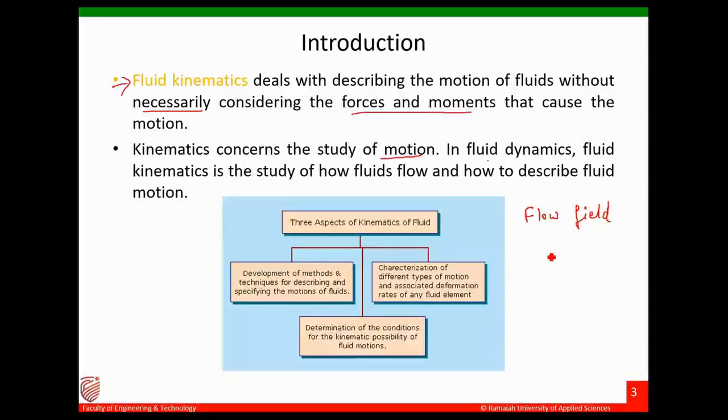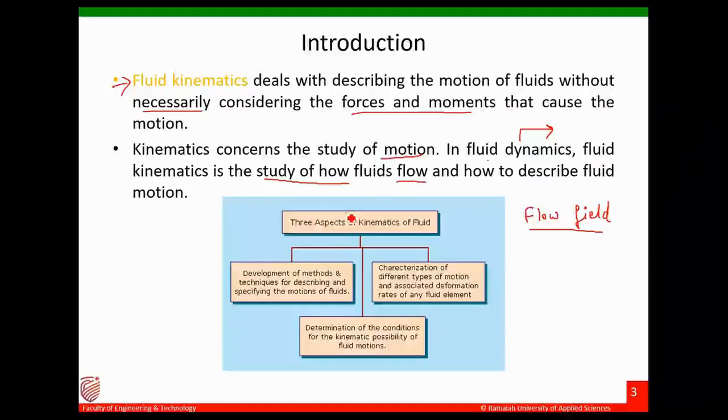Whenever the fluid is moving, maybe in a pipe or a canal or whatever, how is the flow behaving in the field? That is called fluid kinematics. Kinematics is a part of dynamics, correct? Dynamics considers the forces, kinematics doesn't. That is the only difference. So in fluid dynamics, fluid kinematics is the study of how fluids flow and how to describe the fluid motion.